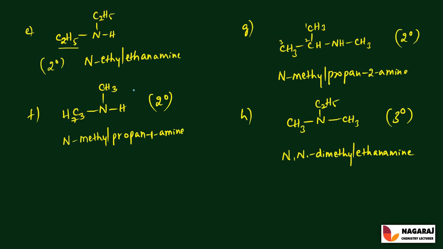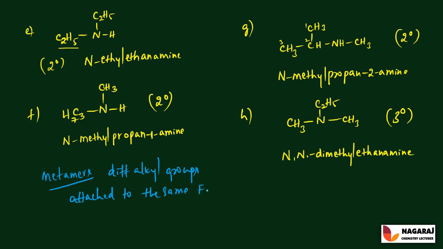And next, E and F are the examples for the metamers. So metamers are nothing but different alkyl groups attached to the same functional group. To the same functional group, different alkyl groups are attached.